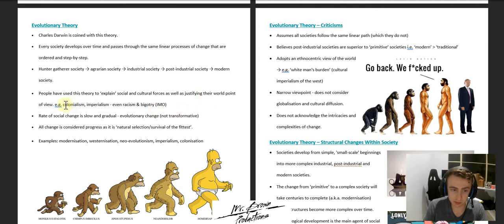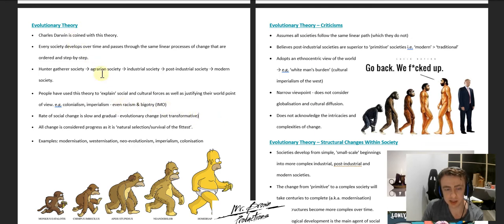So for example, colonialism, imperialism, this idea that white men are better than all other types of ethnicities or cultures around the world, that the Western way of life is the best way of life, is evolutionary theory, because it's one that's grown steadily over time, and one that we've seen increase over time. People even use it to justify racism and bigotry, and I put an IMO in there because that's just my opinion. That's what these two seem like to me.